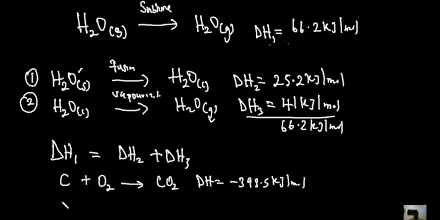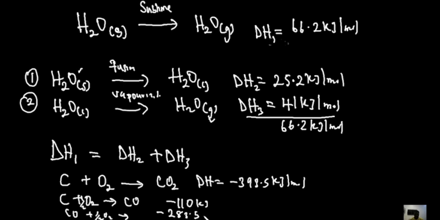But when you are considering a different process, if carbon first reacts with oxygen and what it gave first was carbon 2 oxide, the enthalpy change associated with this process is minus 110 kilojoules. If this carbon 2 oxide is then further reacted with oxygen and it combusts, the enthalpy change associated with it becomes minus 283.5 kilojoules. Notice something, when you add these two things together, you will still get minus 393.5 kilojoules.